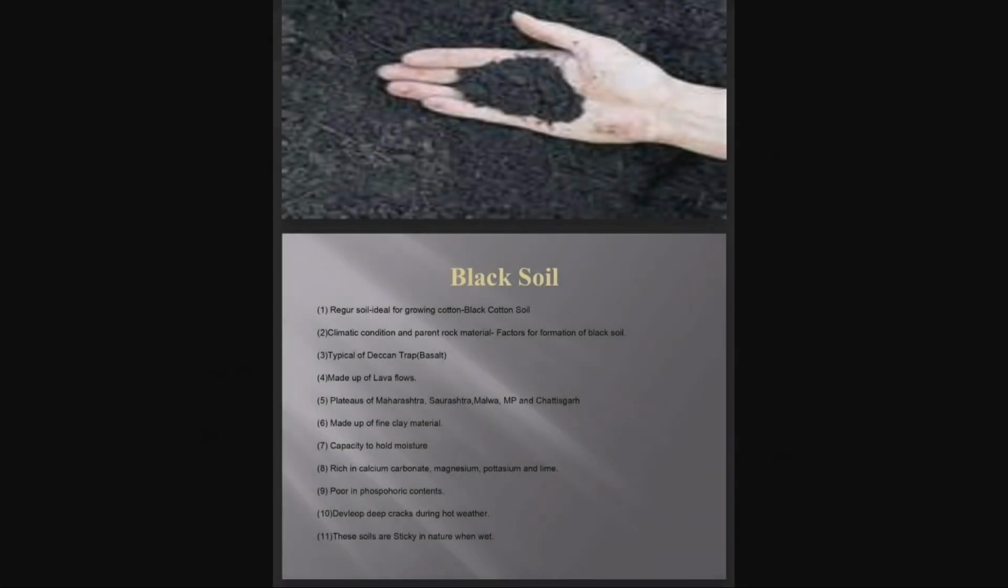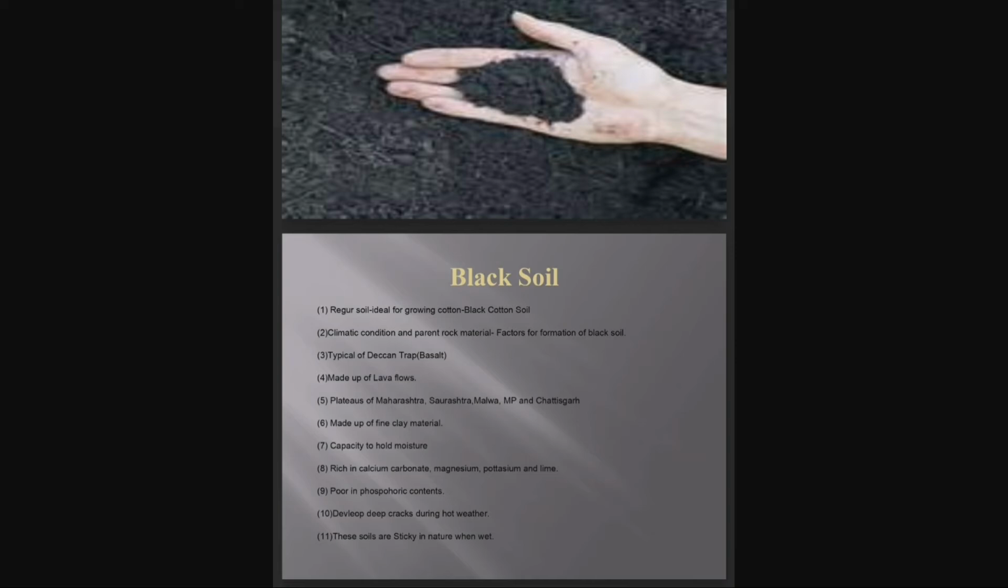Now we are going to discuss the features of black soil. So children, you just go through the main points mentioned over here and we can discuss it in detail. First point is regur soil, ideal for growing cotton, black cotton soil. That is, these soils, as the name depicts, the color of the soil is black. This black soil is also known as regur soil. This soil is ideal for growing cotton and it is also known as black cotton soil. So, this black soil is known as regur soil as well as black cotton soil.